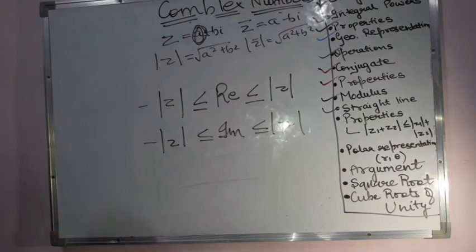So will be the case with the imaginary part also. The imaginary value will always be greater than or equal to negative of the modulus of the complex number, and less than or equal to the modulus of the complex number. You can prove it. When you will be solving the questions, you will see automatically that this is going to be the case with you.